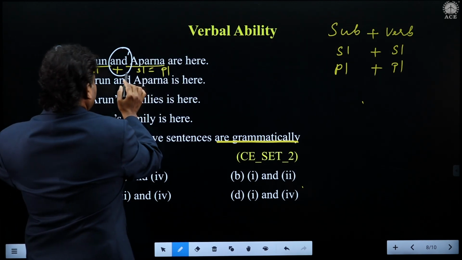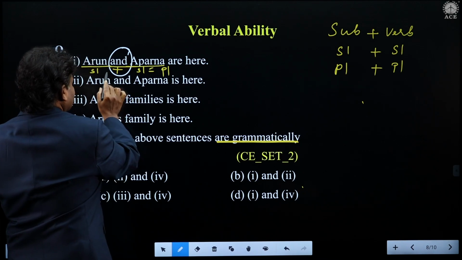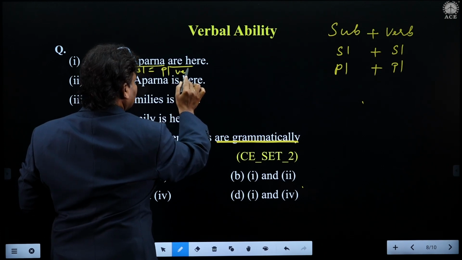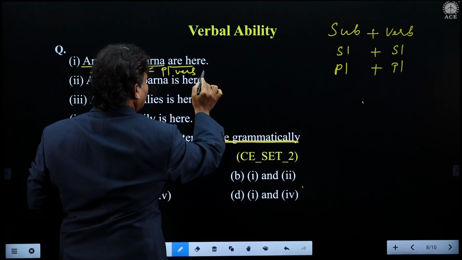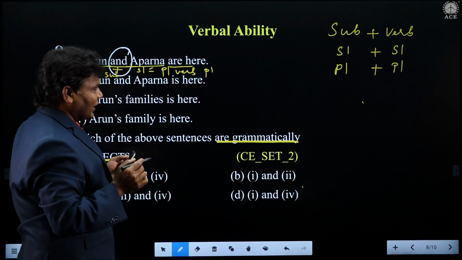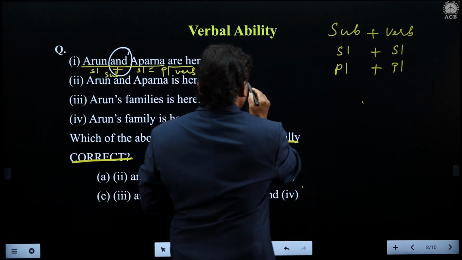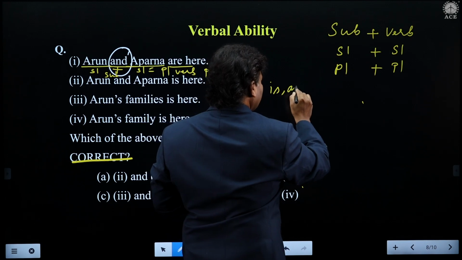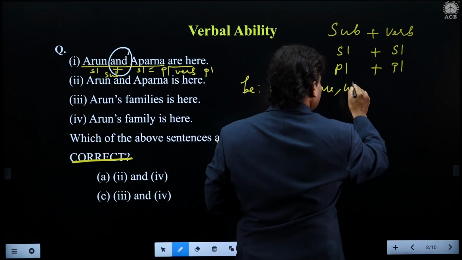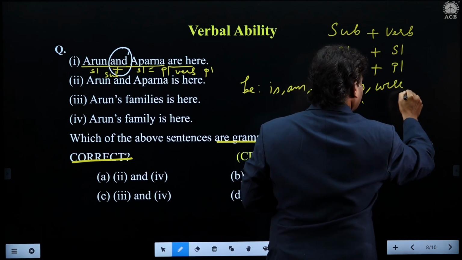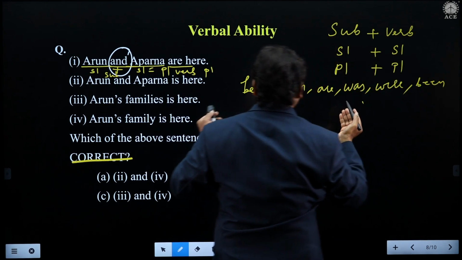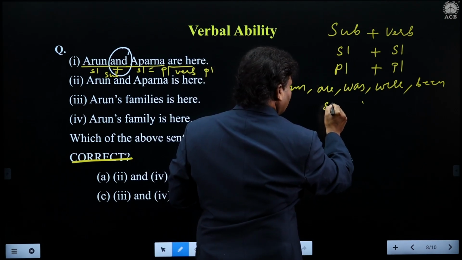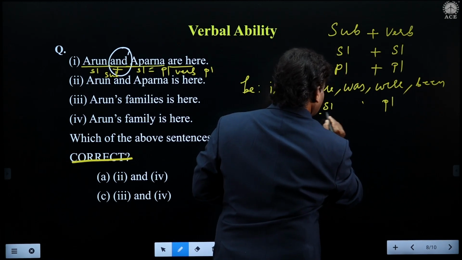So what is the verb that we have? The whole portion I termed as the subject here, and this is the verb here. Now the verb, is it singular or plural? 'Are' is plural. How do we know 'are' is plural, students? For example, if you look into the forms of the verb 'be', you have is, am, are, was, were, been. If you categorize singular and plural, what are all singular, students? Suppose you say singular verbs, and suppose I take plural verbs, you see here.